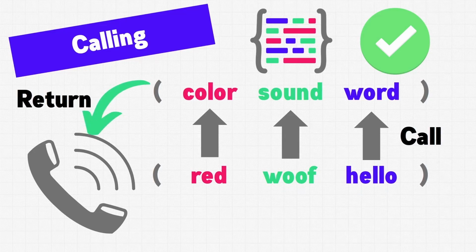When making a phone call, both parties can exchange information, and the same goes for function calls as well. The caller provides information using arguments here, and they call the function, and then the function is able to return data back to the caller as well.